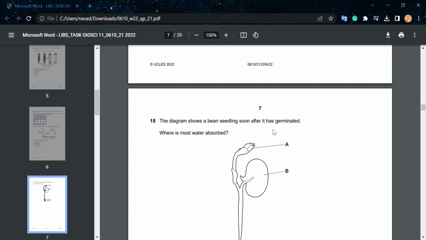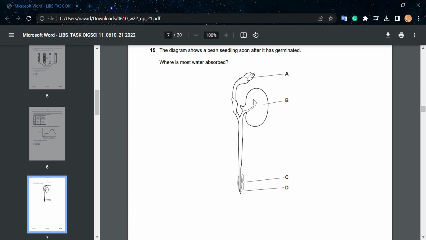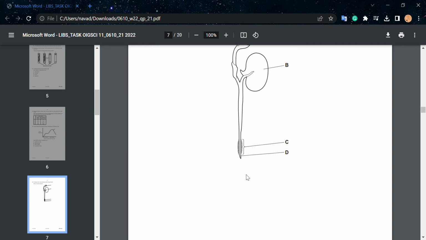Question number 15. The diagram shows a bean seedling soon after it has been germinated. Where is most of the water absorbed? The correct answer is C because it has a large surface area over here.